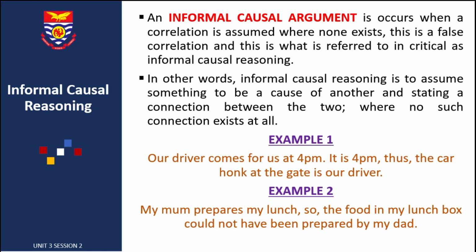Look at the first example. Our driver comes for us at 4 p.m. It is 4 p.m. Therefore, the car honking at the gate is our driver. Now, this example is erroneous because if it's 4 p.m., it doesn't necessarily mean that the car at the gate honking is your driver. Example 2. My mom prepares lunch, so the food in my lunchbox could not have been prepared by my dad. So, your mom being the regular person preparing lunch for you doesn't necessitate that your dad cannot be the one to have prepared the lunch this time.